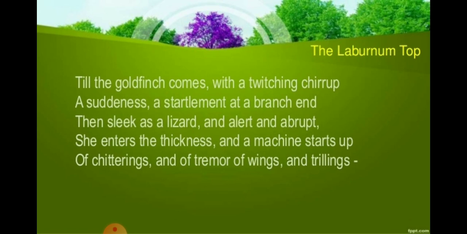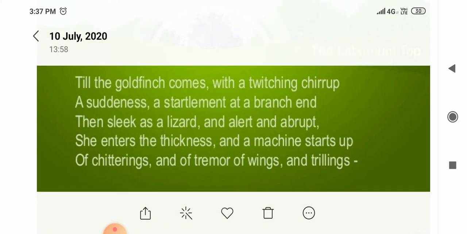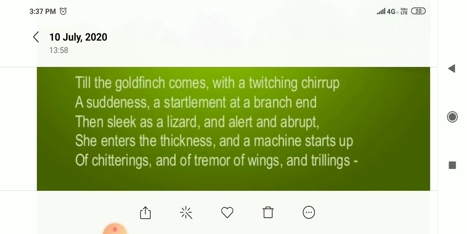My dear students, see here. "Till the goldfinch comes with a twitching chirp." Chirp is a sound. When we have a sound word, it shows onomatopoeia, right? So, a good example of onomatopoeia, right?